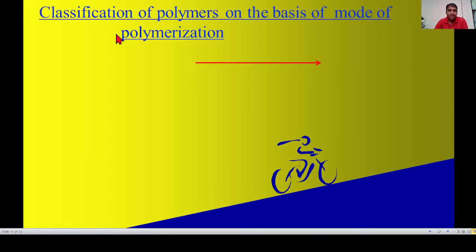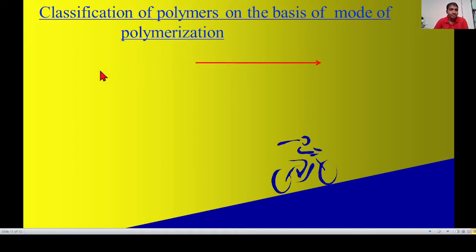Next, the third classification: classification of polymers on the basis of mode of formation, which means on the basis of the type of reactions.